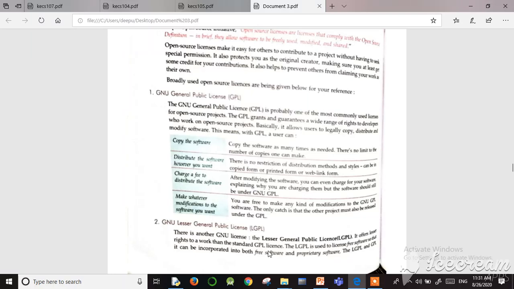The last one is make whatever modification you want. You can freely make any modification to GNU GPL software. So these are the main four things under that license. General public license, anybody can